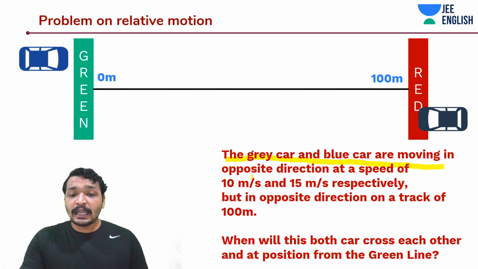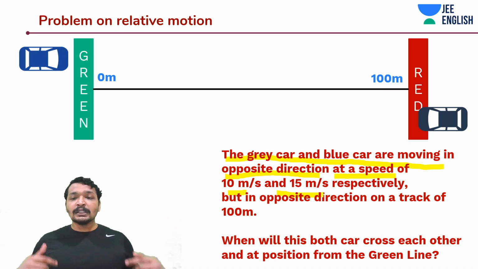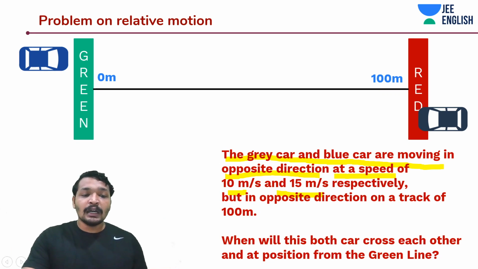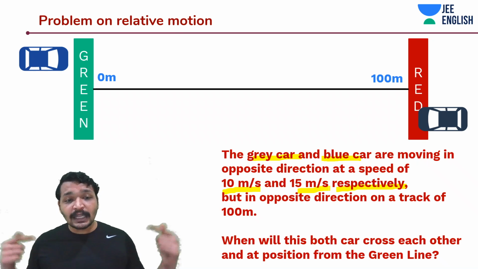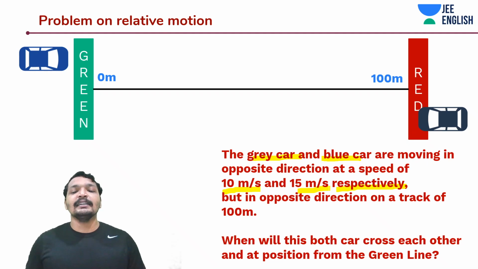Okay. The grey car and blue car are moving in opposite directions at speeds of 10 meters per second and 15 meters per second, respectively. So one of the cars is moving at 10 meters per second. Which should be that one? That would be the grey car, because the term "respectively" is used. So the grey car is moving at 10 meters per second and the blue car is moving at 15 meters per second, but in the opposite direction, on a 100 meters track.